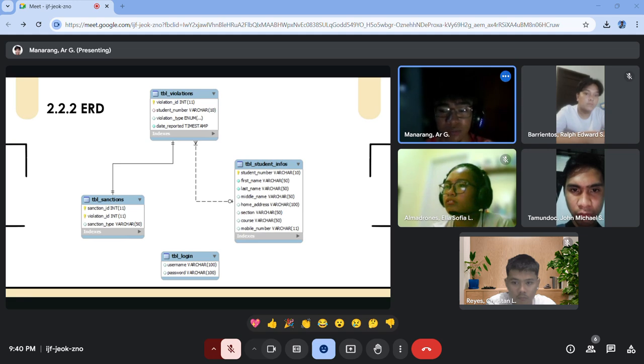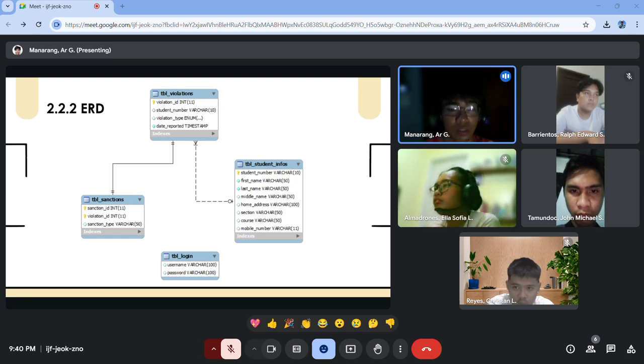And that symbol is for primary key. So student number will be the primary key. Then we will have first name, last name, middle name, home address, section, course, and mobile number. Now we have TBL violations: violation ID, primary key. Then student number, violation type, date reported.